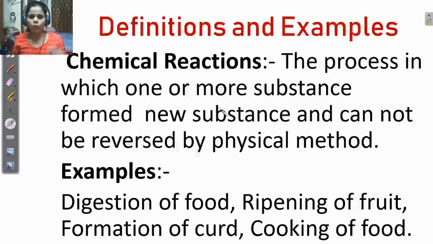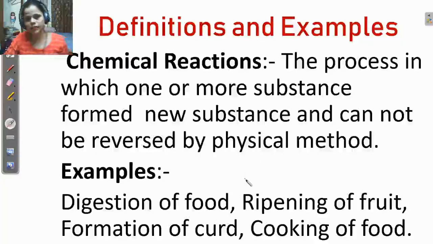One thing is notable: a chemical reaction is an irreversible process. Look at the definition here. A chemical reaction is a process in which one or more substances form a new substance and cannot be reversed by a physical method. What are physical methods?